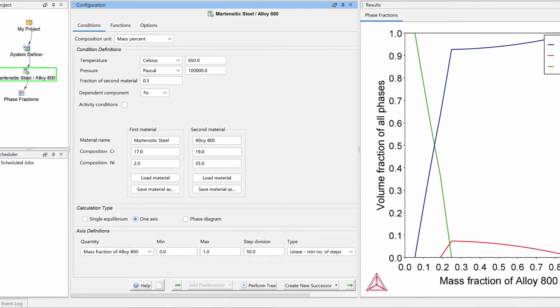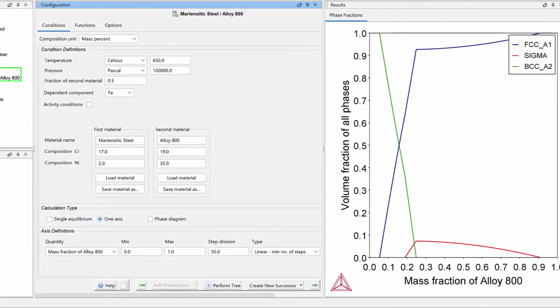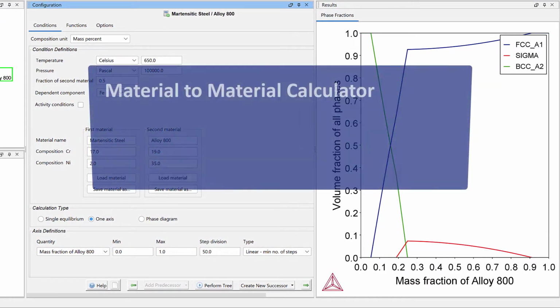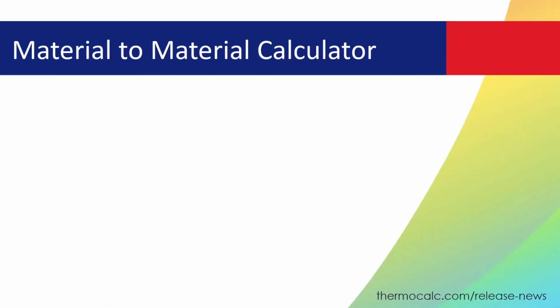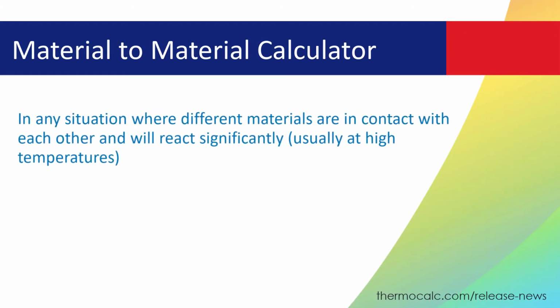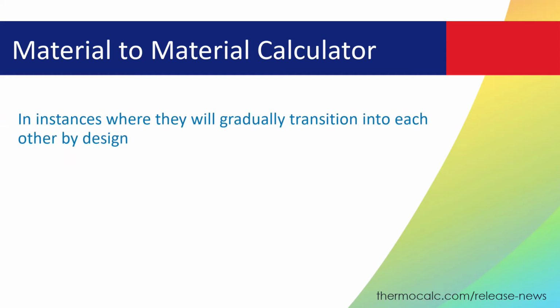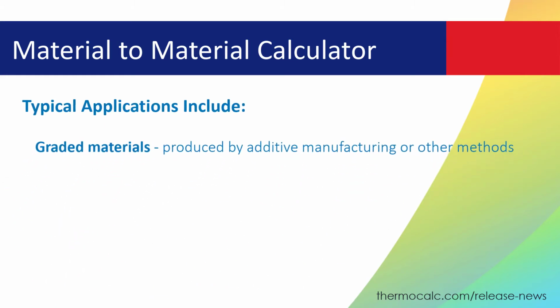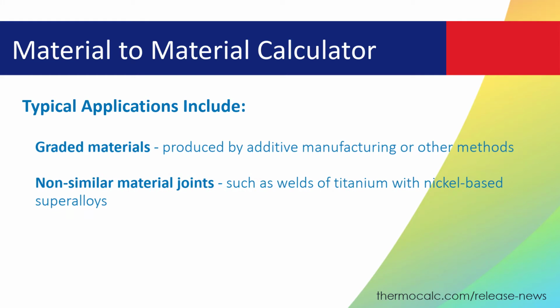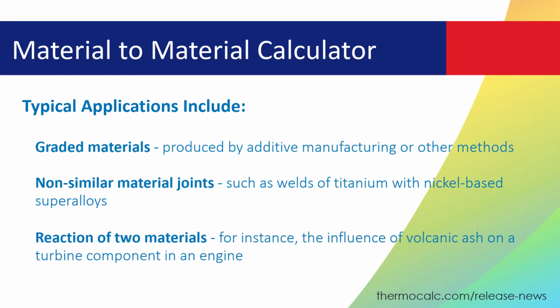ThermoCalc 2022A introduces the material-to-material calculator, which allows you to perform calculations that examine how materials transition from one into the other. The calculator can be applied in any situation where different materials are in contact with each other and will react significantly, usually at high temperatures, or in instances where they will gradually transition to each other by design. Typical applications include graded materials, non-similar material joints, and reaction of 2 materials.